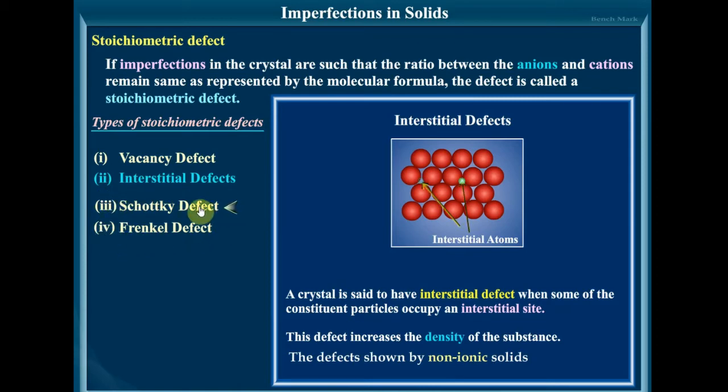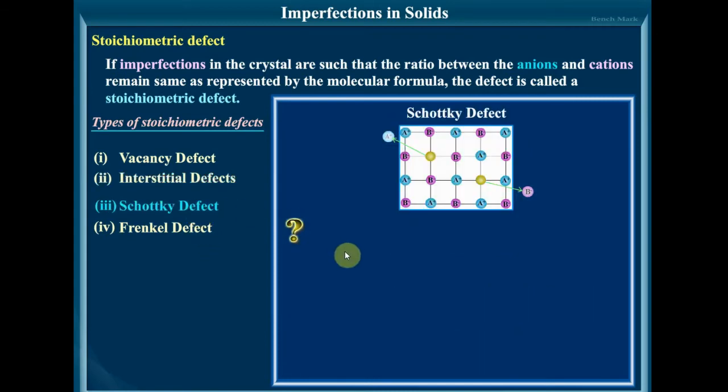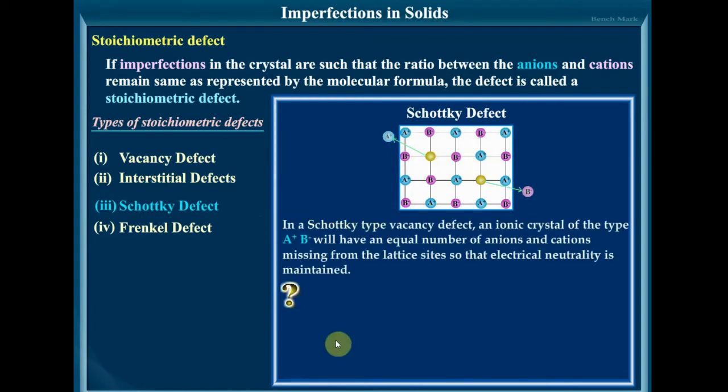So the other two types are the Schottky and Frenkel defect, which are shown by the ionic solids. The next one is Schottky defect. This type of defect is created when one positive ion and one negative ion are missing from their respective positions, leaving behind a pair of holes. You can see there the A plus and B minus are lost, and the electrical neutrality is maintained also. After they are gone, a pair of holes is left behind.